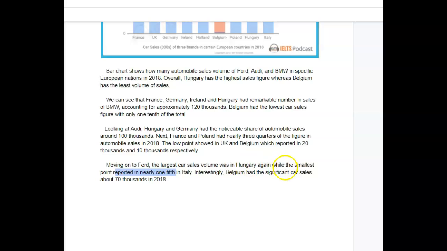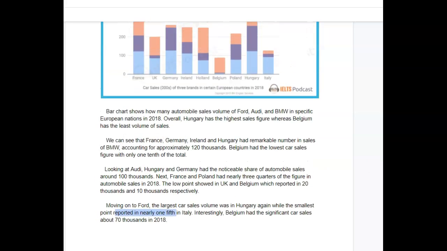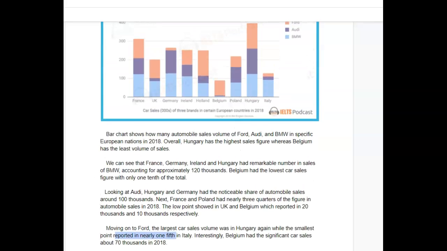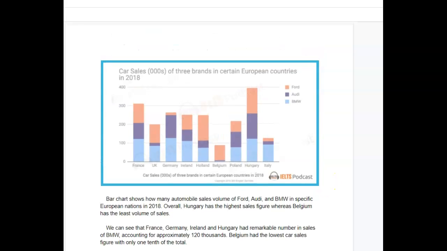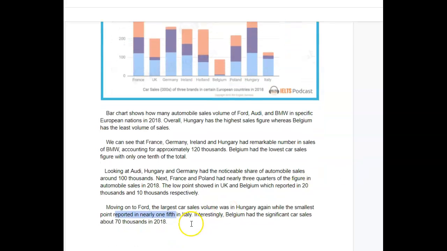Interestingly, Belgium had, why is that interesting that Belgium had a significant car sale? Why are we talking about this? Explain to me how it's significant when it's really not. I mean, if you look at, this is Ford, right? If you look at Ford, the Hungary number is interesting. The Holland number is that significant, but Belgium's number isn't really significant when you compare it to France, maybe even UK. They're all pretty similar. So I don't know why you decided to talk about this.